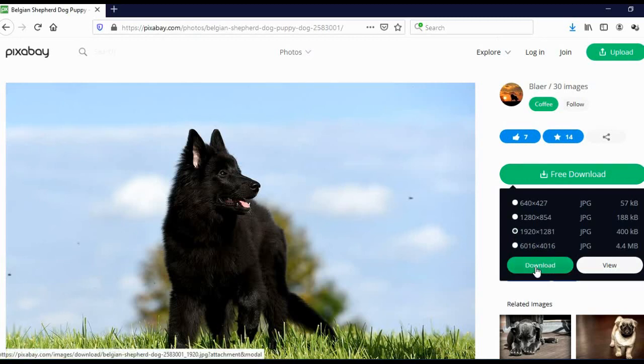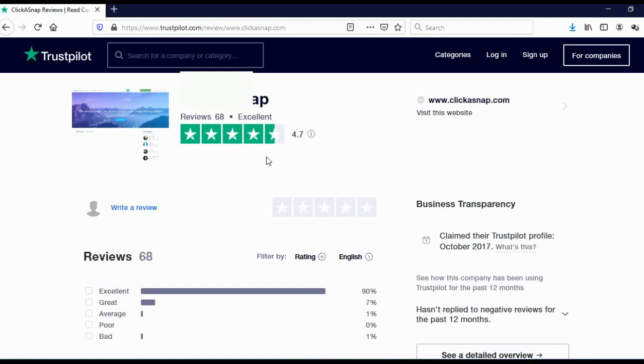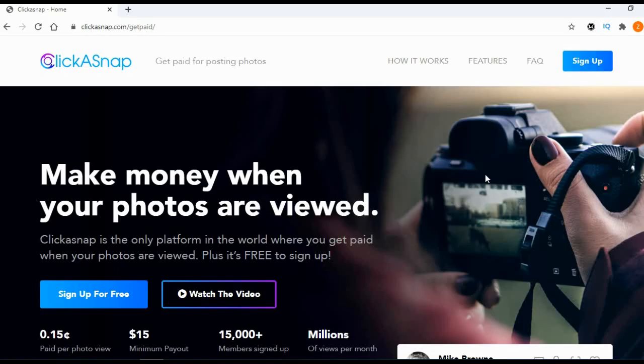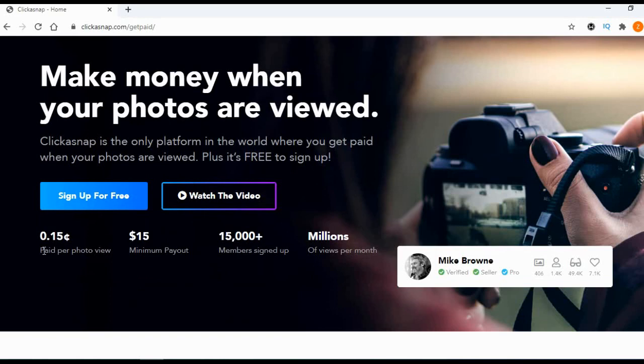And that's it. But before I show you this website, I first wish to show you their rating. When you come on Trustpilot, you will see that 68 people reviewed this website, and on average they got 4.7 stars, which is actually a really good rating. The website I'm talking about today is called ClickASnap. Make money when your photos are viewed. ClickASnap is the only platform in the world where you get paid when your photos are viewed. Plus, it's free to sign up. As you can see here, 15 cents paid per photo view.